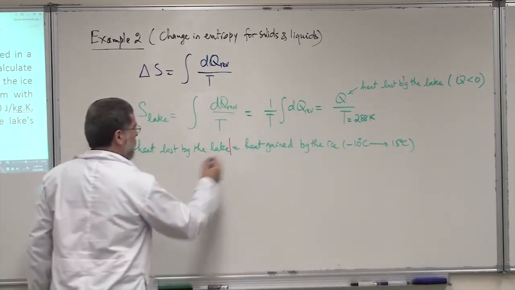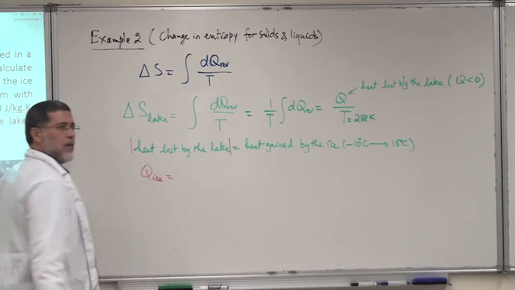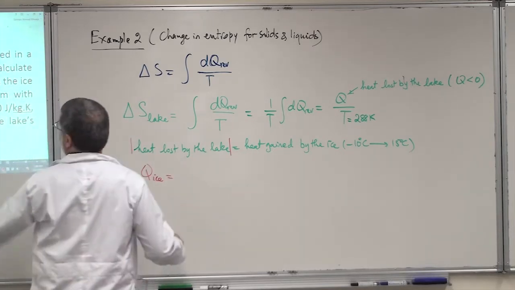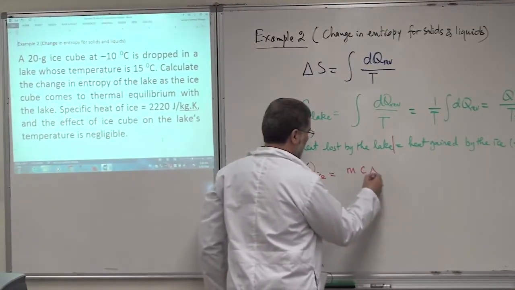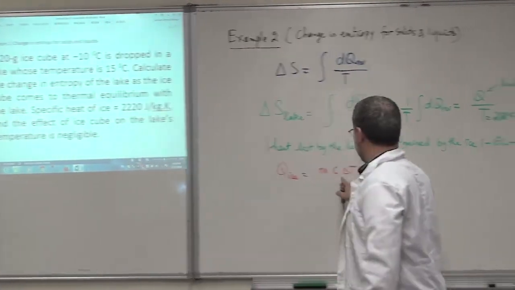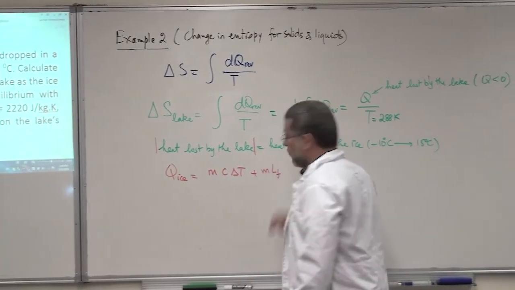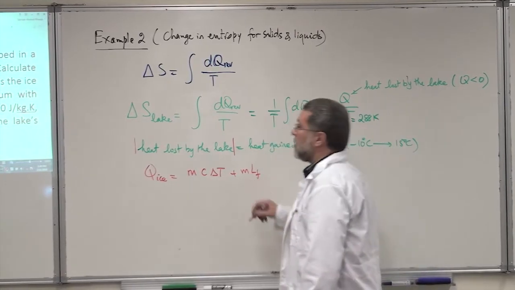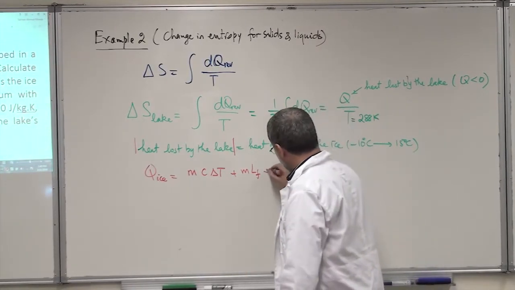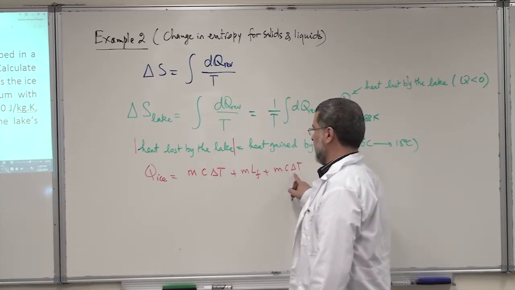So let's calculate the heat gained by the ice. Q ice, okay? The heat gained by the ice. The ice goes from minus 10 to 15, so there will be mc delta T, where it goes from minus 10 to 0, plus mL, it is going to melt, L for melting the ice at 0 degrees Celsius, plus another mc delta T, it will take it from 0 to 15 degrees Celsius.